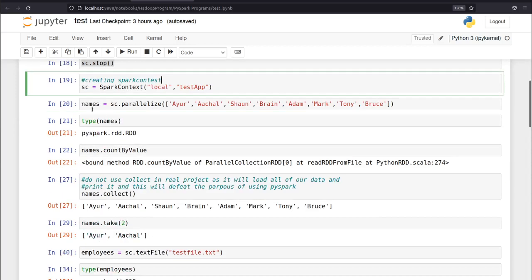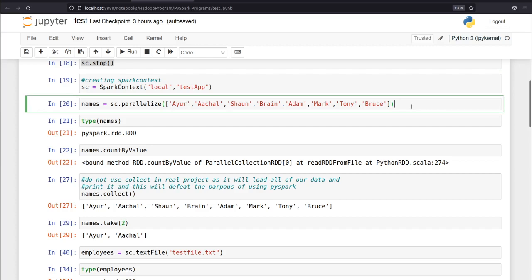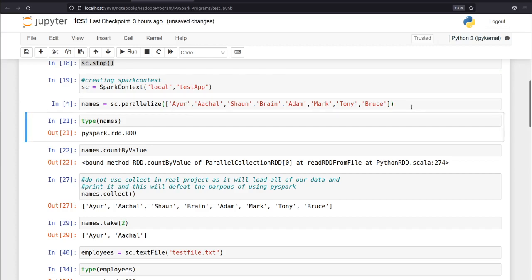And now let's create one RDD. I am taking variable names and then I am setting it as sc.parallelize, and then I am passing all the names which I have to save in names. I will execute this and now it is created, and now let's check its type. As you can see here, its type is RDD.